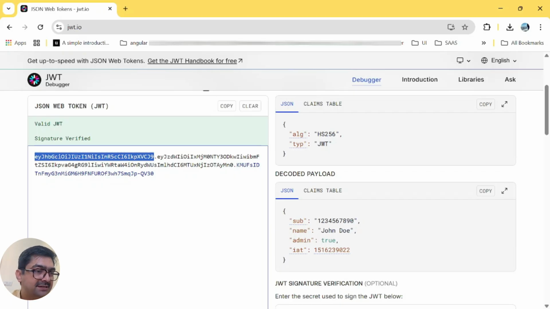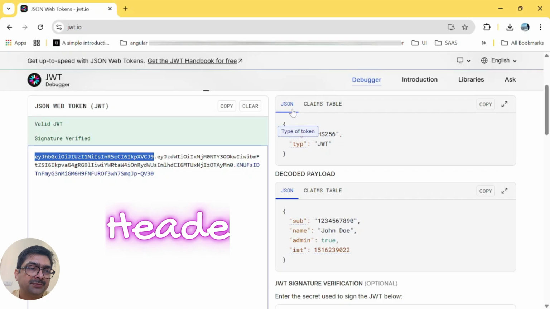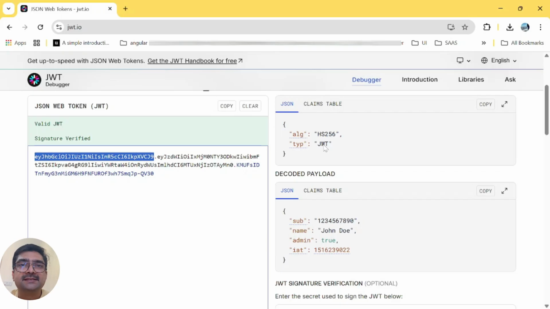The first part corresponds to the header. What is the header? It says what type of algorithm should be used while creating the signature, and what kind of token this is. So this is a JWT, JSON web token. There is also JWE, the encrypted form of tokens, so there are different kinds of tokens. This header data tells us about the algorithm used and the type of token.